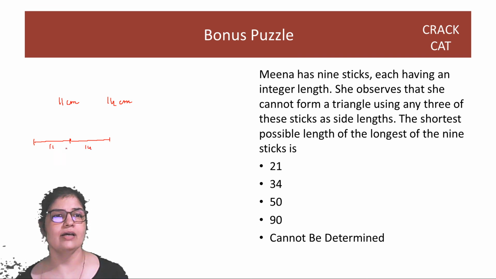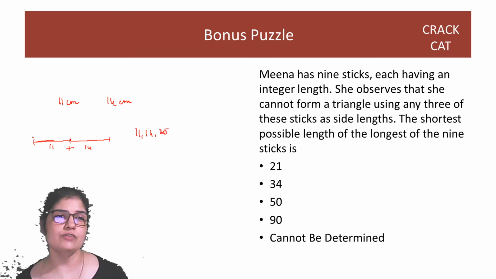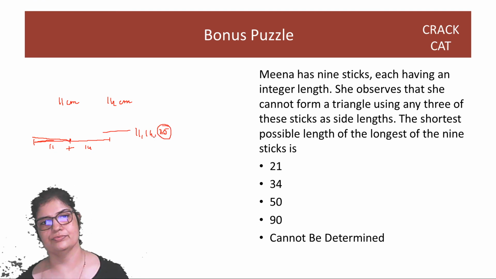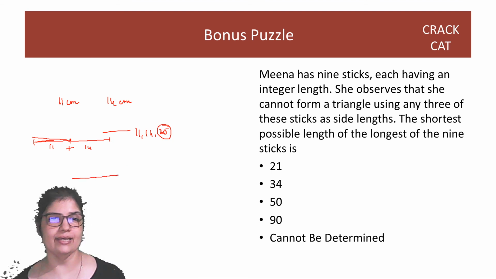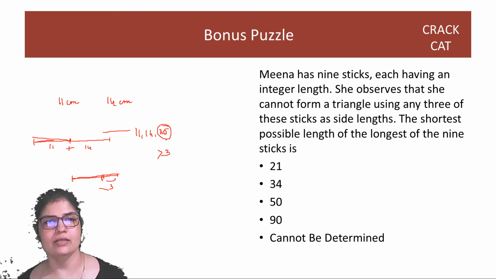11 and 14 has to be tilted. Okay, so with a length of 25, the triangle 11, 14, 25 will not be a triangle because it will be a straight line. So you have to tilt it a little. So your third side has to be less than 25. And similarly, if I place 11 right on top of 14 to get a difference of 3, then they are right on top of each other. This is also a straight line. To get a triangle, I have to tilt it, I have to nudge it a little upward. And hence the third side will be more than 3. It will be more than 3, it will be less than 25.